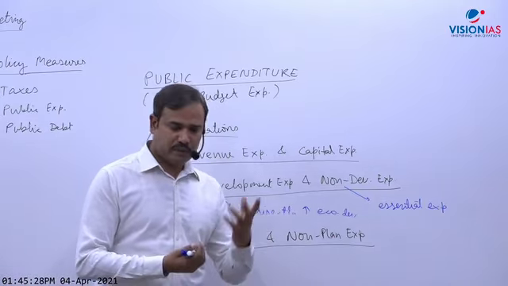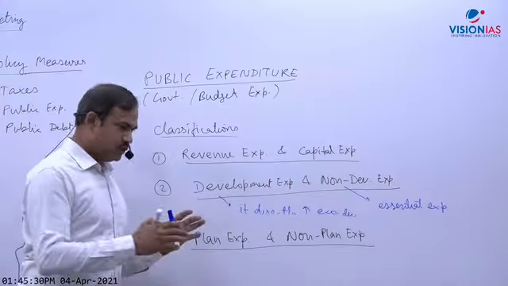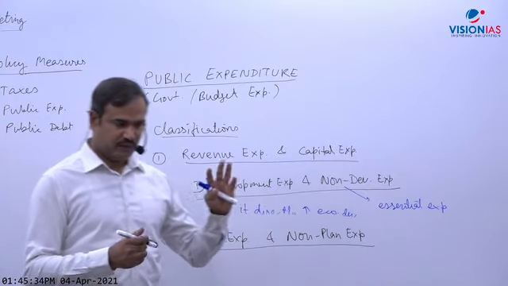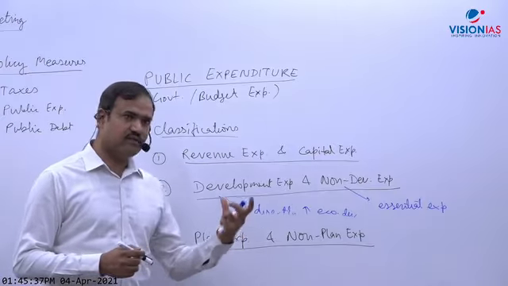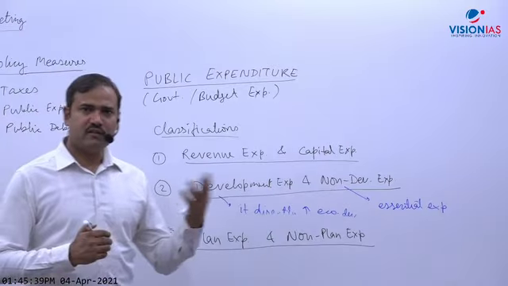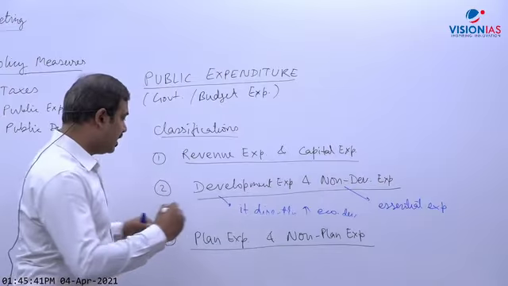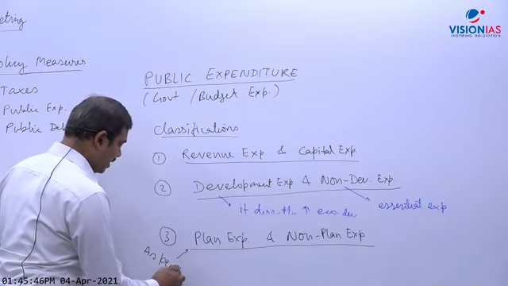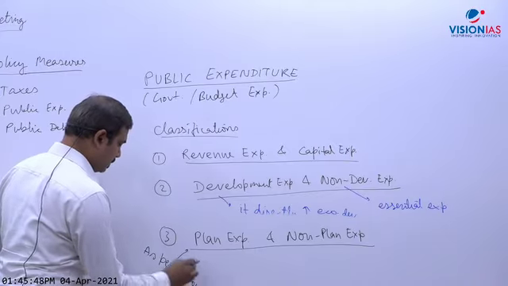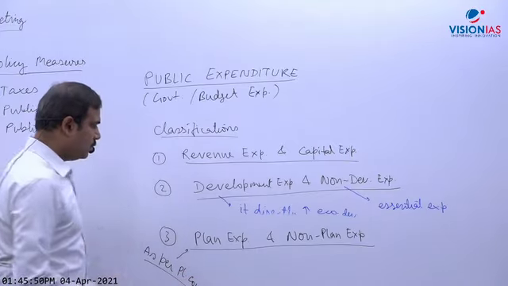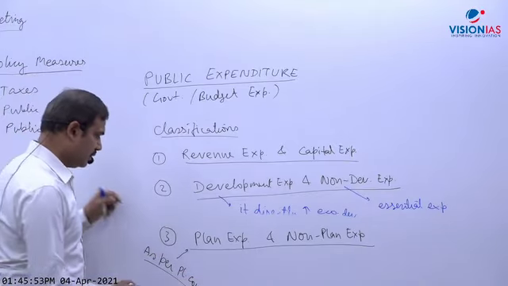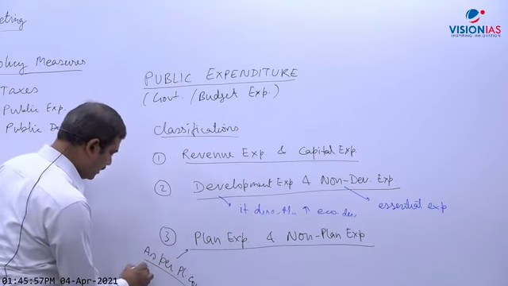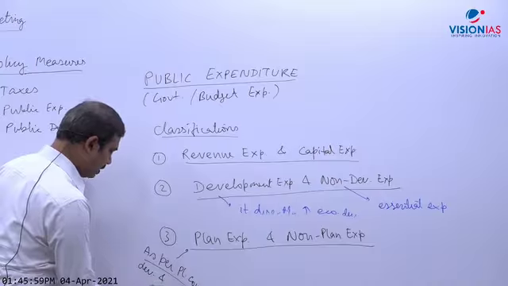And what is planned? Very simple. I told you, any project expenditure, anything which is mentioned under the current 5-year plan. Now, what things are mentioned in the current 5-year plan? So mostly it is developmental and predictable as per the Planning Commission. It is usually developmental and predictable expenditure.